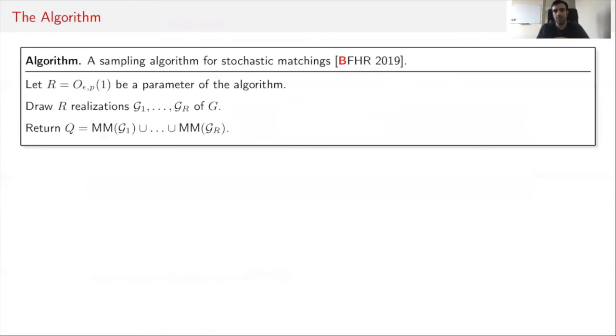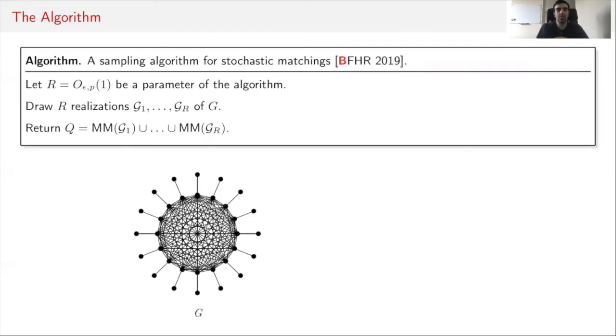Let's also see the algorithm that we analyzed for this problem. The algorithm is a simple Monte Carlo algorithm. We have a parameter R, which controls the maximum degree of the subgraph Q that we eventually pick. Then we take R realizations G1 through GR of this graph G. These subgraphs G1 through GR are part of the randomization of the algorithm. And then from each of these realizations, we take a maximum matching, and our subgraph Q would be the union of these maximum matchings.